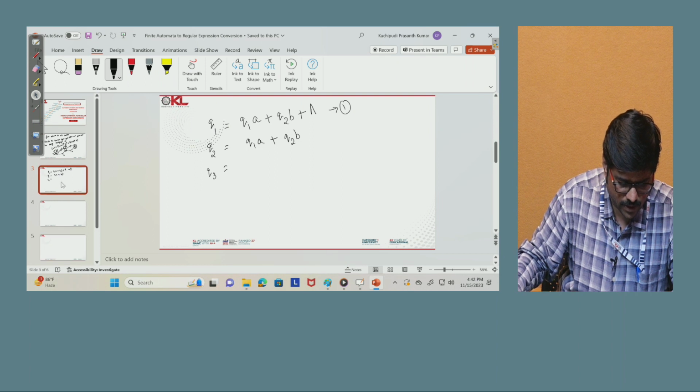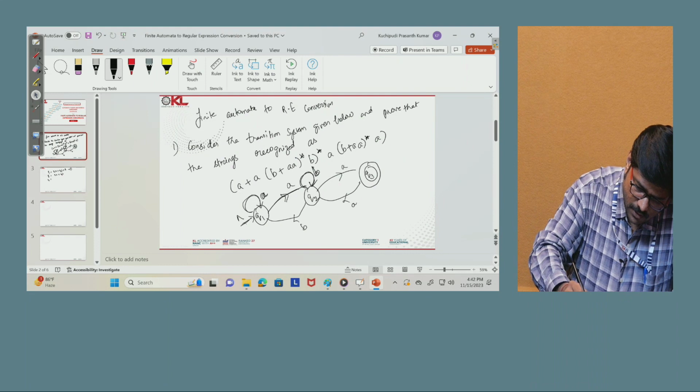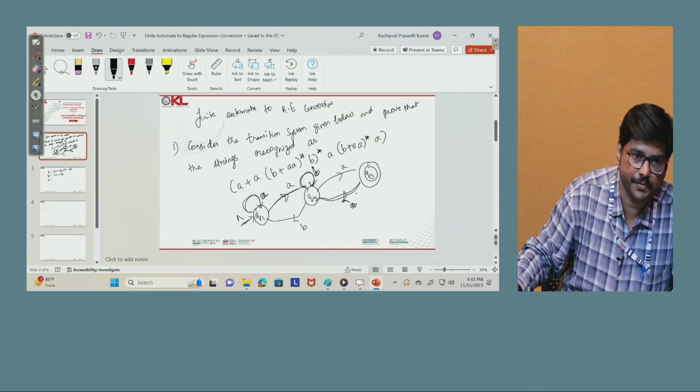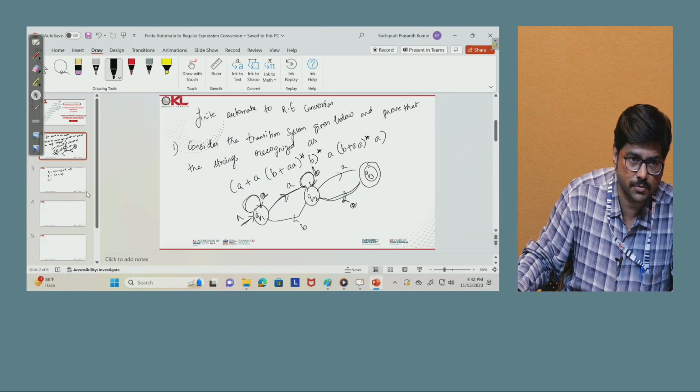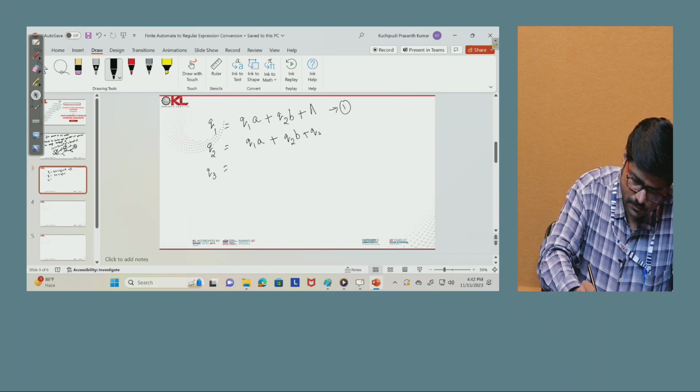Let us see, do we have a path from Q3? Yes, from Q3 with A we can reach Q2. So we can also write Q3A. Now this is equation 2.